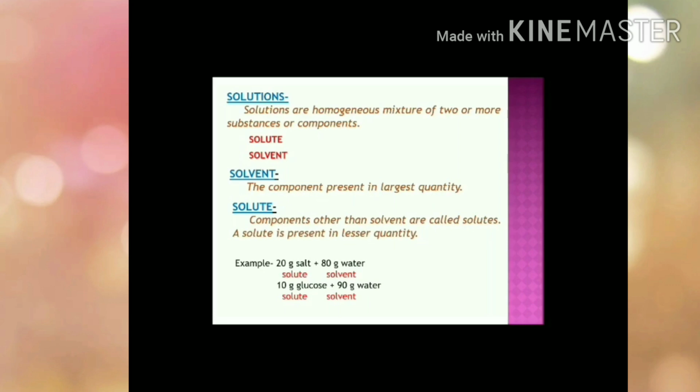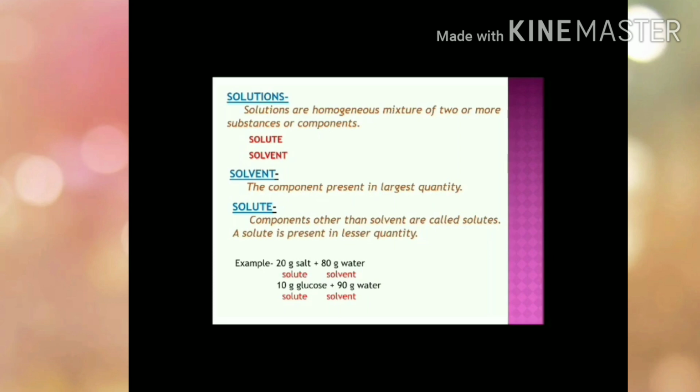For example, if we dissolve 20 gram of salt in 80 gram of water, the component that is present in larger amount here is water. So our water is solvent here and salt is solute here. Similarly, if we dissolve 10 gram of glucose in 90 gram of water, then here our water is again solvent because it is present in the larger quantity and our glucose is the solute.